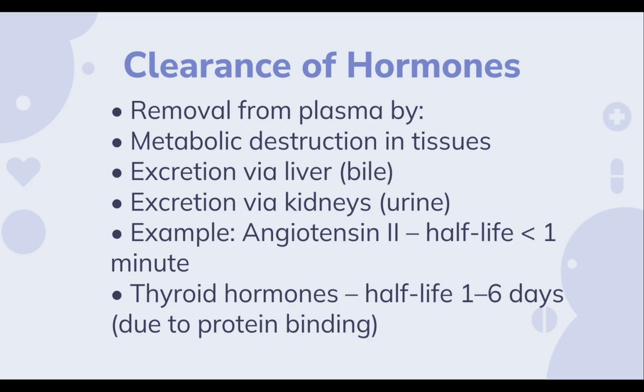So there are many types of removal of hormones from plasma. They are metabolic destruction in tissues, excretion via liver and bile, and excretion via kidneys in urine. So the example is angiotensin 2. Its half-life is less than a minute. And the thyroid hormones are bound to proteins and they have a half-life of 1 to 6 days.